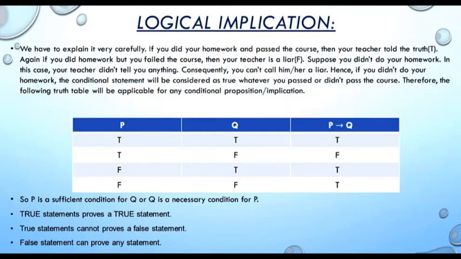That will be true, false, true, true. That means when both P and Q are false, then the implication will be true. So P is a sufficient condition for Q, or Q is a necessary condition for P. That means true statements can't prove a false statement, and a false statement can prove any kind of statement. These are the basic ingredients of logical implication.